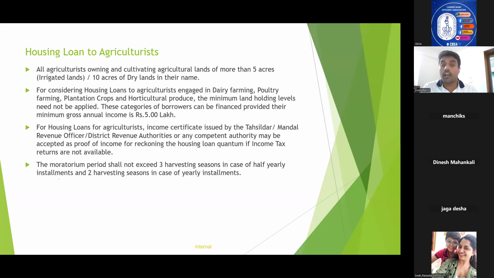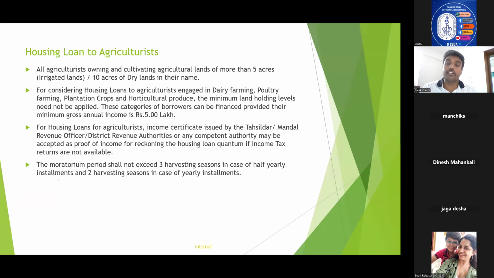So, if the agriculturist is engaged in dairy, poultry, plantation, or horticulture, the minimum landholding level need not be applied. The only thing is they need to have a minimum annual gross income of 5 lakhs or above. Suppose it is other than dairy, poultry, plantation, or horticulture, then a minimum of 5 acres of irrigated land or 10 acres of dry land should be there for considering under housing loan, under the agriculture scheme.